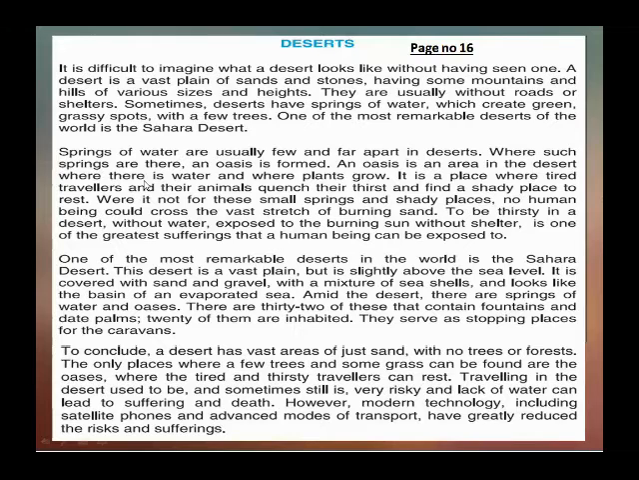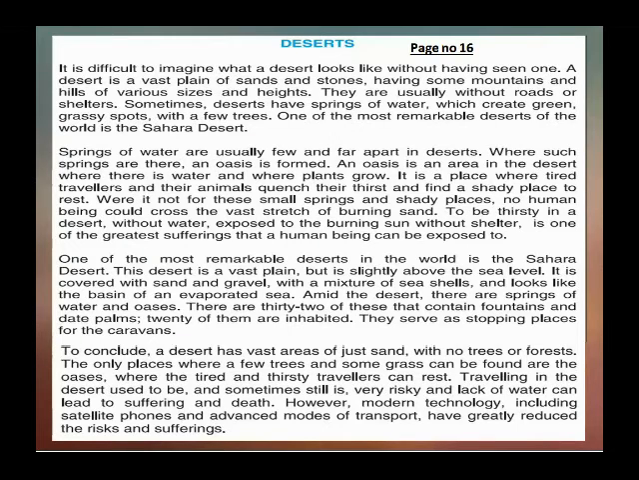Now, that is the essay that is also present in your book on page number 16. The topic is Desert. It is difficult to imagine what a desert looks like without having seen one. A desert is a vast plain of sands and stones, having some mountains and hills of various sizes and heights.